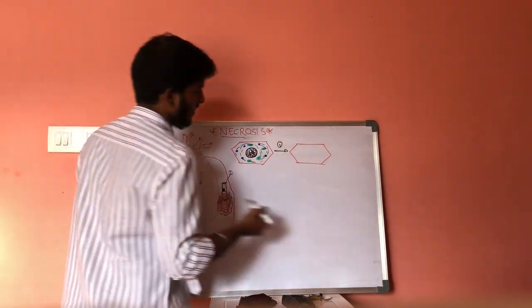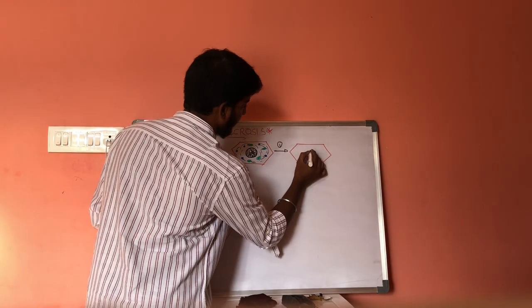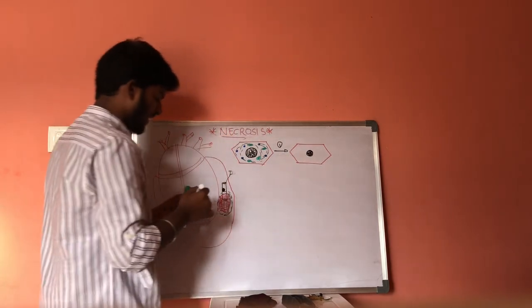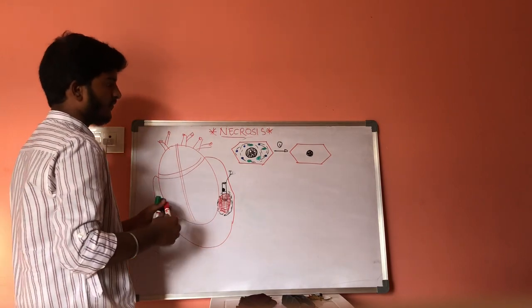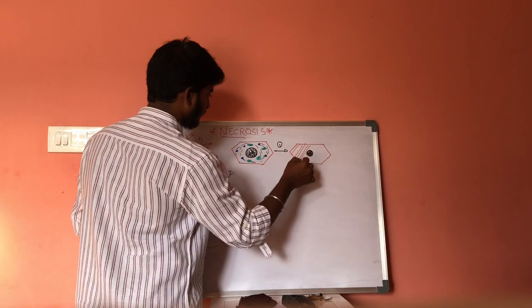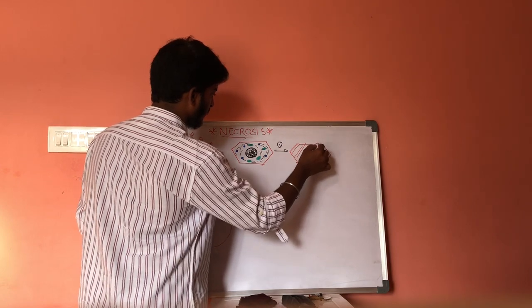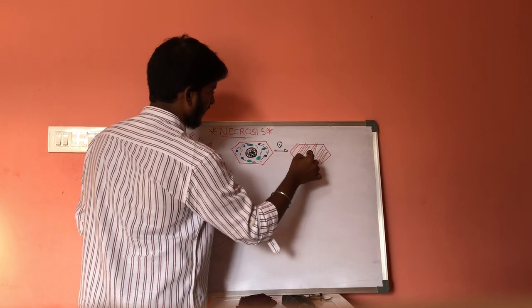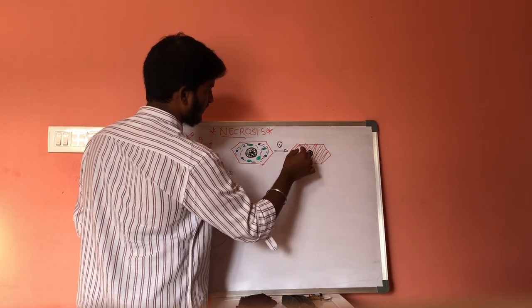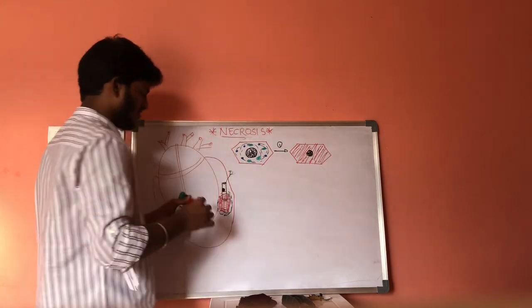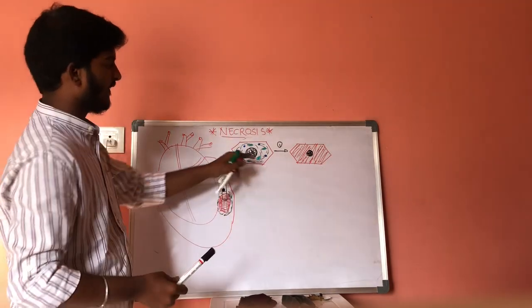This is the outer cell membrane, and this is the nucleus.